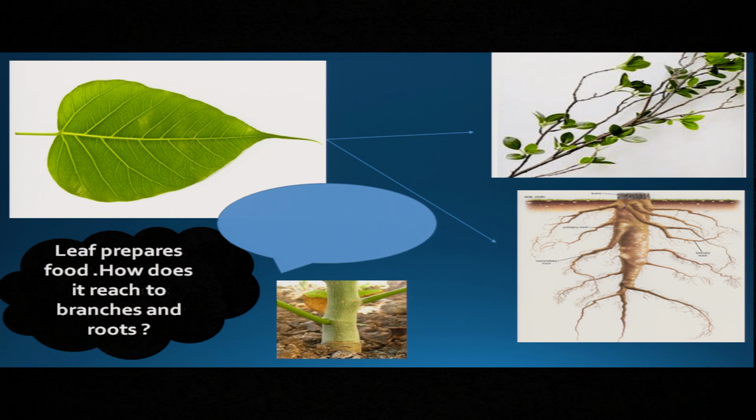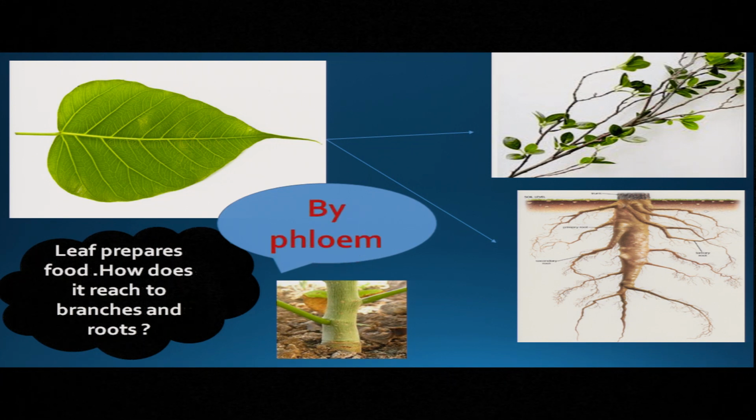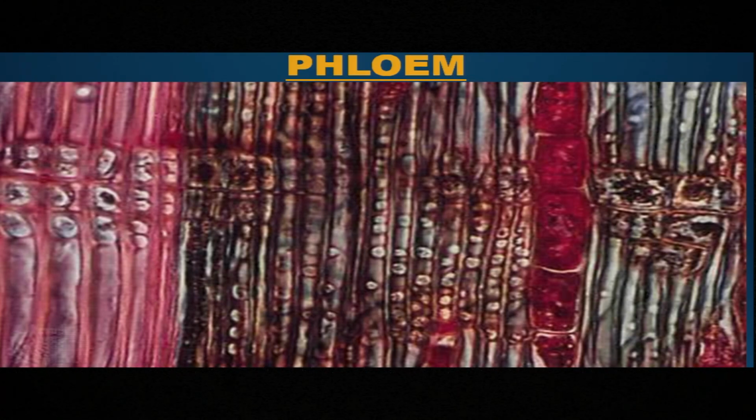Now, look at the picture. A leaf. The leaf prepares the food, but that food is transported to each and every part. It is transported to the branches and also to the roots. So, which tissue helps? It's a tissue known as phloem. Okay. The phloem tissue is seen in this way under the microscope.